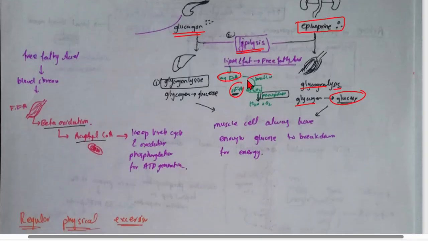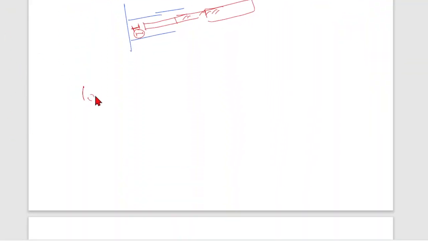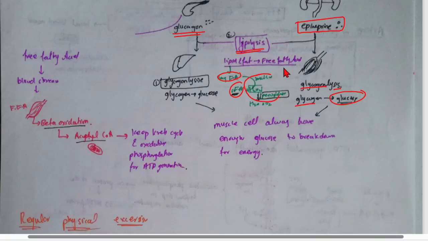You have to remember this is very important. I will show you. Okay, for example, long chain fatty acid converts into short chain fatty acid plus H2O2, and this H2O2 converts into H2O plus O2. And another thing you have to remember is that H2O2 is converted into H2O by